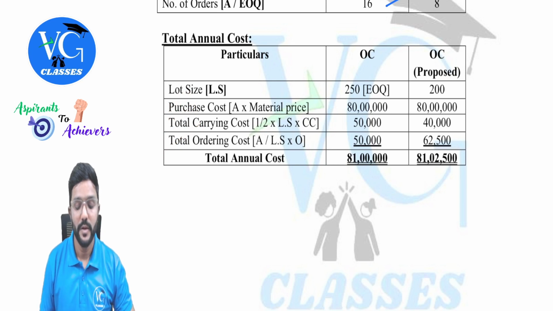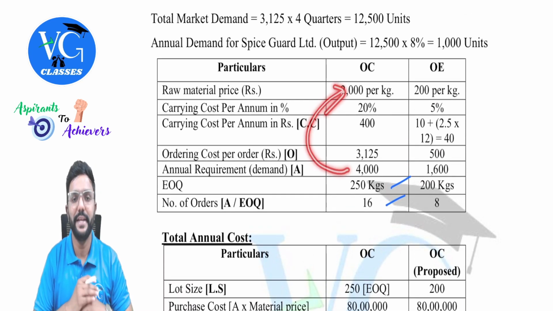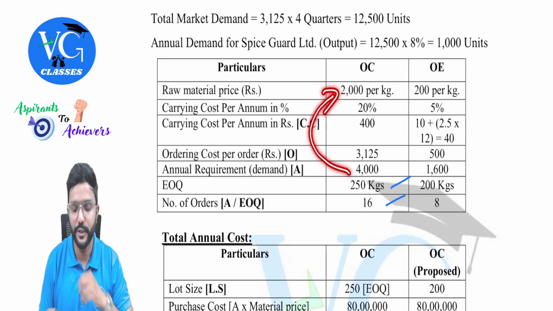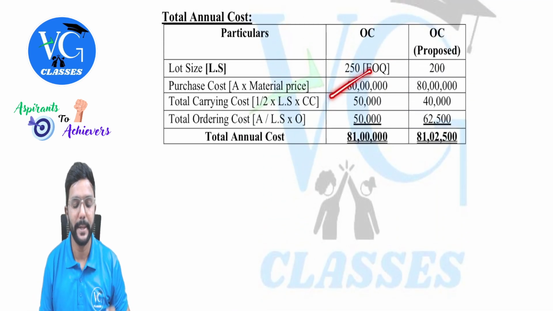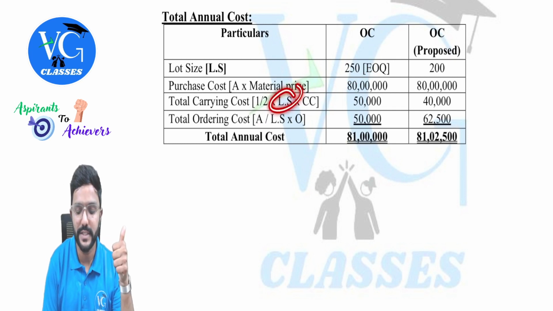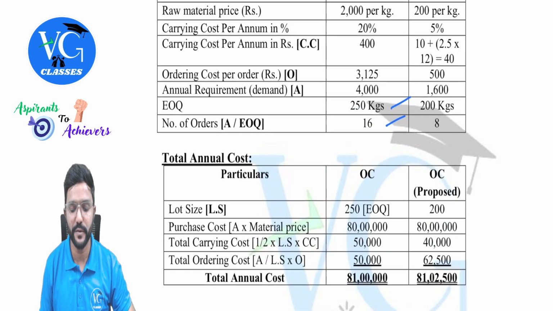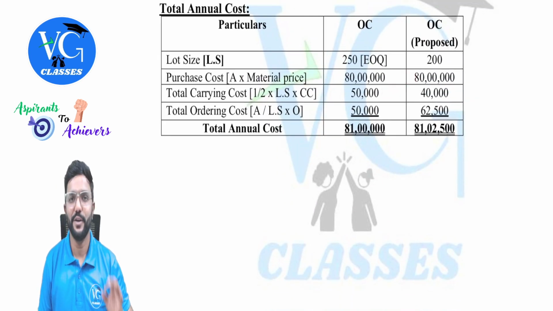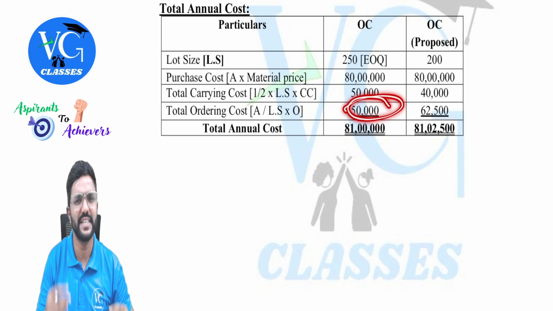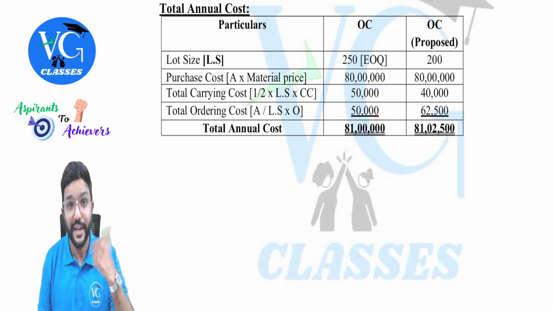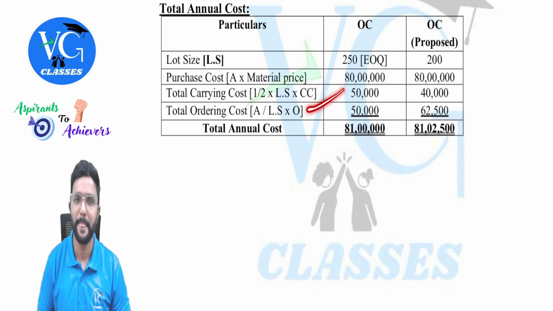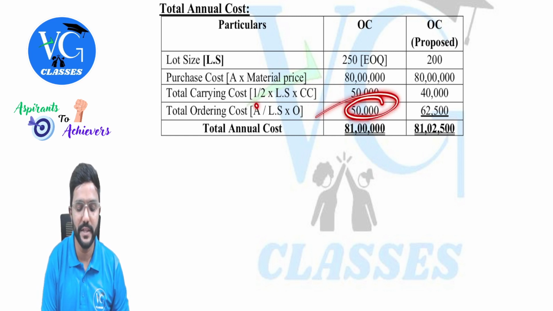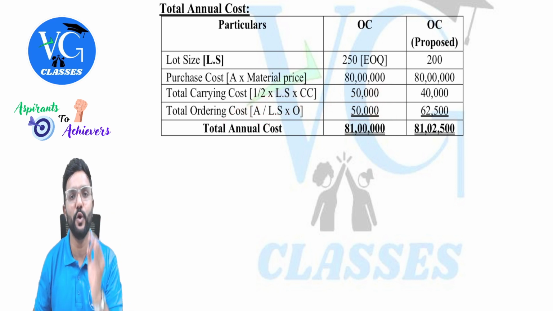So what should we do? Annual demand into material purchase price. So 4000 into 2000, you will get 80 lakh. Then total carrying cost: lot size, 250, into carrying cost per unit per annum, which we got here, 400. So you will get 50,000. And you already know that at EOQ, total carrying cost equals total ordering cost, so you need not even calculate this. Just keep 50,000. Or if you want to ensure that whatever you are calculating is correct, you can do it. You can save time here. You can straight away write 50,000, because at EOQ, total ordering cost and total carrying cost will be equal, guys.